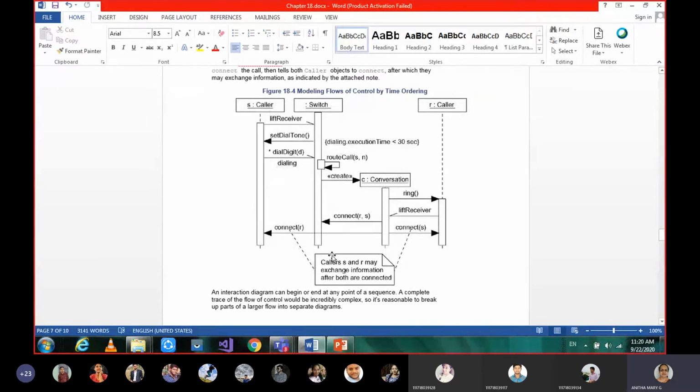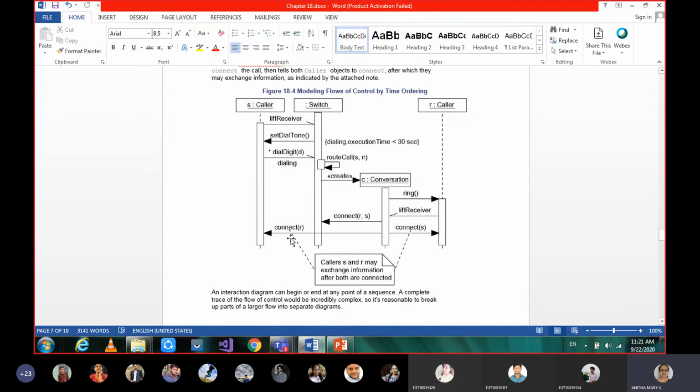That is connect, yes. And we were talking about if you want to show any details, you can give it as a note like this. You can give callers S is sender and R is for receiver. Callers S and R may exchange information after both are connected. If you want to show any of the things in detail, you can give it like this